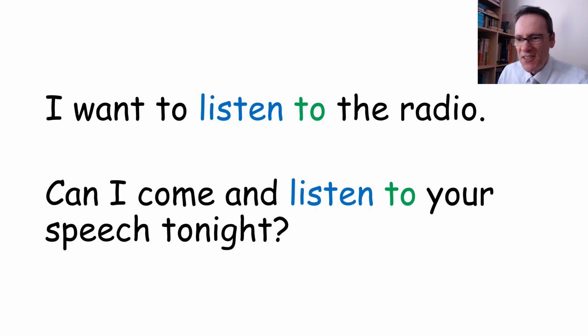Let's look at a couple of examples here. We have, I want to listen to the radio, right? The radio is the object of this sentence, and so we use to. Can I come and listen to your speech tonight? This is a talk, right? Somebody's giving a speech or a talk, and you want to listen to that. Concentrate on that. Right?